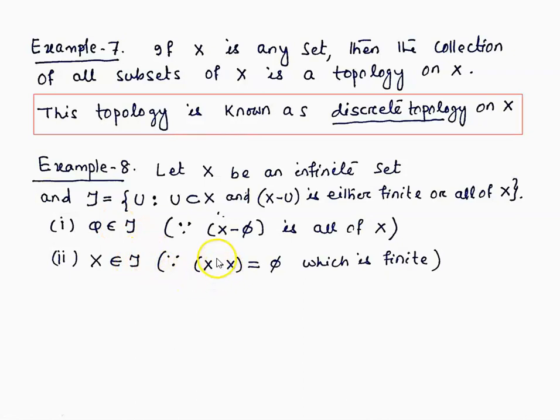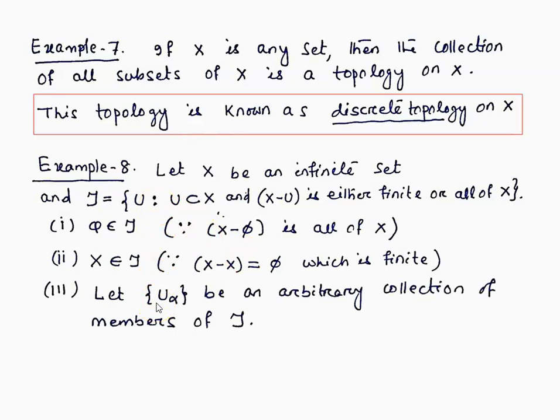Similarly, complement of the whole space is an empty set, which is finite. So it satisfies the condition. Any subset whose complement is either finite or all of X is a member of tau. So here also this whole space X satisfies this condition. Complement of the whole space is an empty set which is finite, so is a member of tau.